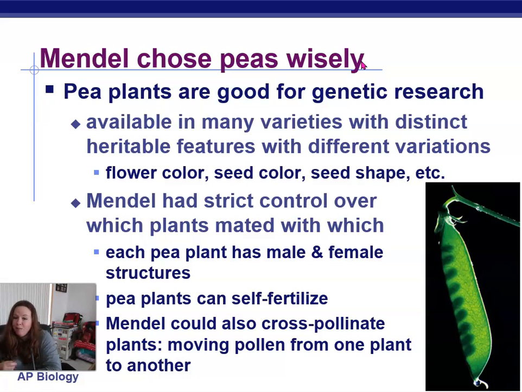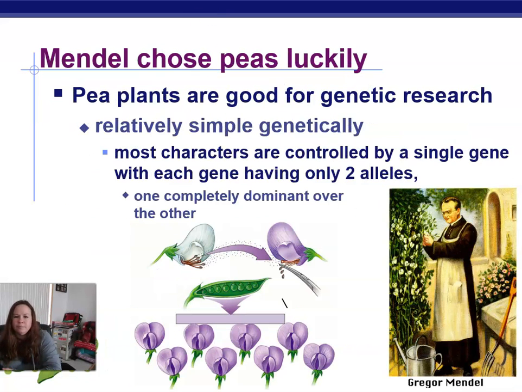Pea plants can self-fertilize, which can help us get that F2 generation. And so Mendel could cross-pollinate plants and move pollen easily from one plant to another. You can use a little brush and do it on your own if you like. The actual traits that he was using with the pea plants were relatively simple genetically, meaning those characters or traits were controlled by a single gene.